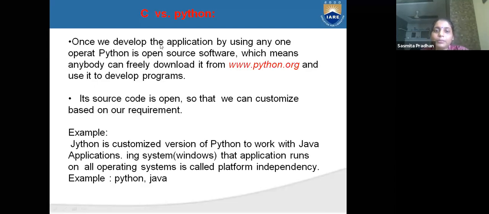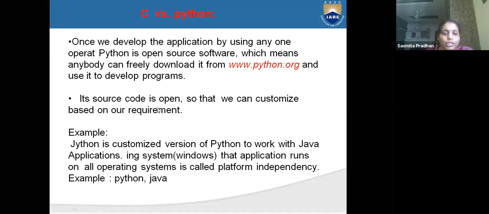Python is open source software. The Python is open source software, which means we can download it freely from www.python.org, and we can develop our programs.